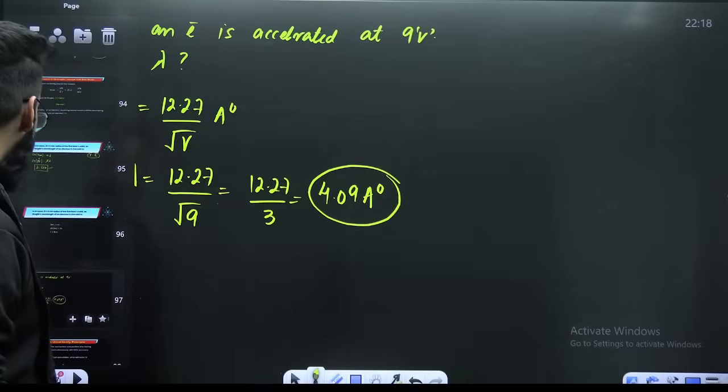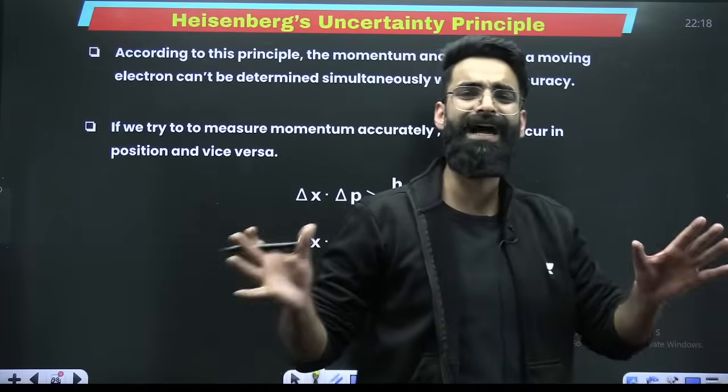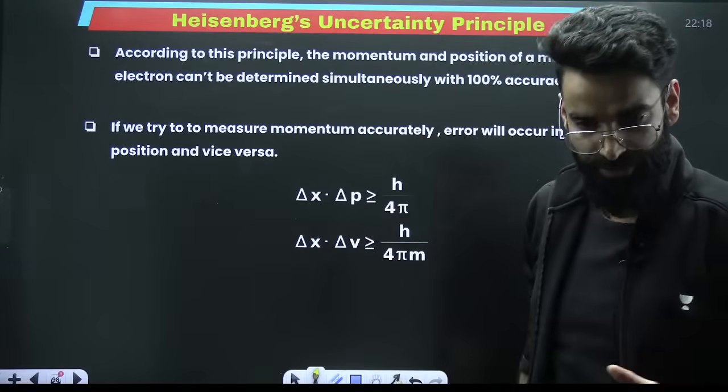Now comes your Heisenberg's uncertainty principle. I'm not going into the details. I'll just tell you that amount of theory which is required to solve the equations.